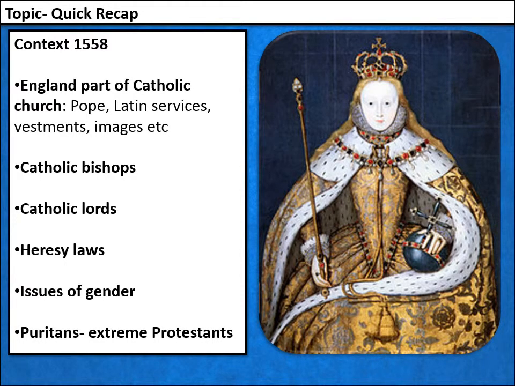So before we start on our question, let's quickly recap the topic, and let's look firstly at the context of Elizabeth's religious settlement. So in 1558, when Elizabeth took the throne, England was a Catholic country. Elizabeth had taken over from her half-sister Mary, who had led England back into the Catholic Church. So when Elizabeth became Queen, the Pope was in charge of the country, services were in Latin, priests were wearing vestments, those are special robes, and churches were full of images.